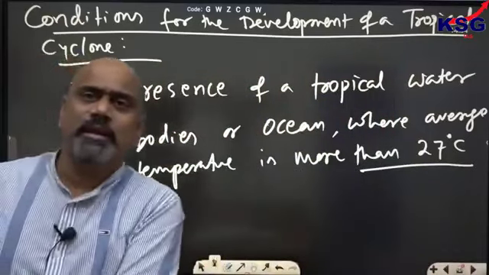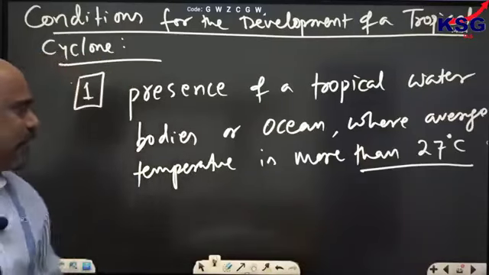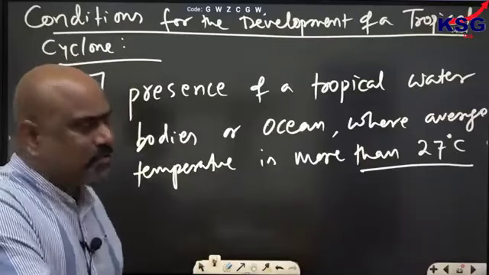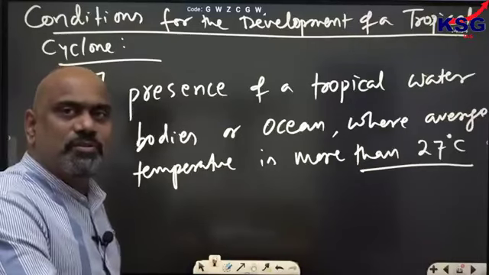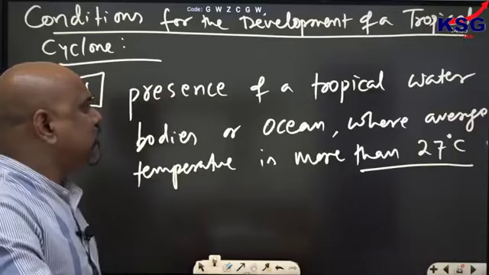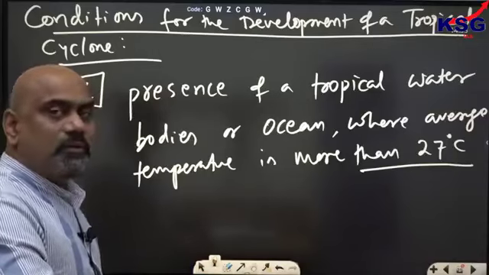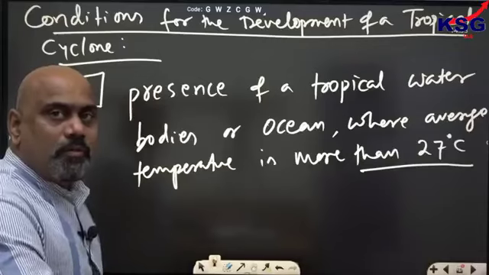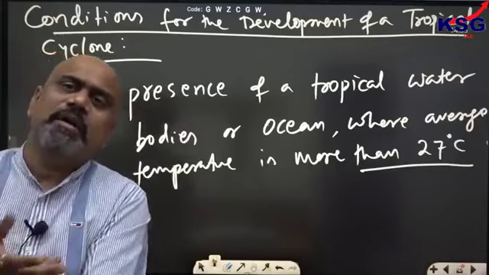So what will happen here? Because of this, evaporation will be more. If you have 27 degrees Celsius temperature, evaporation will be more. Evaporation leads to what? Moisture in the atmosphere, in that air mass, will be rich.